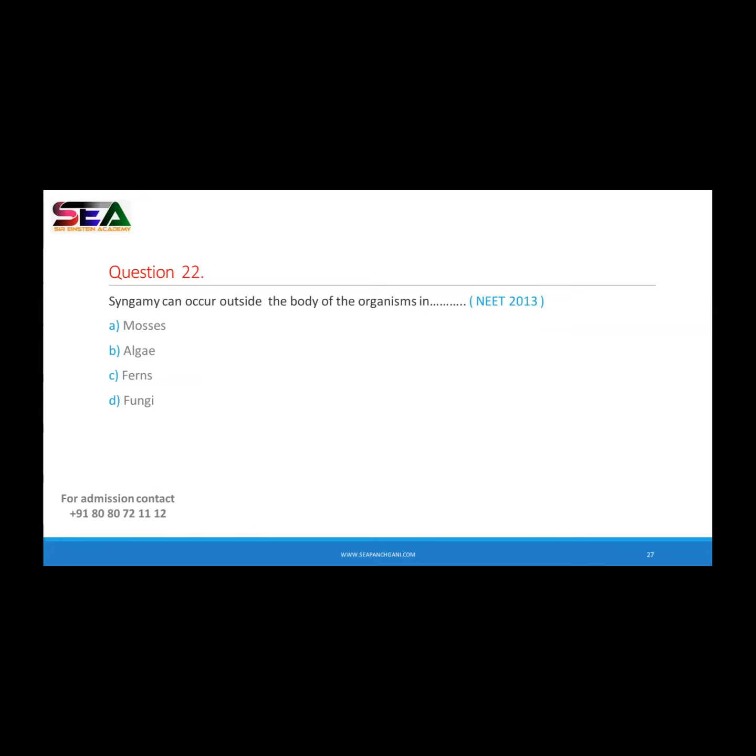So give me the example of the organisms which show the syngamy inside the body. Have you all read the content, the topic?